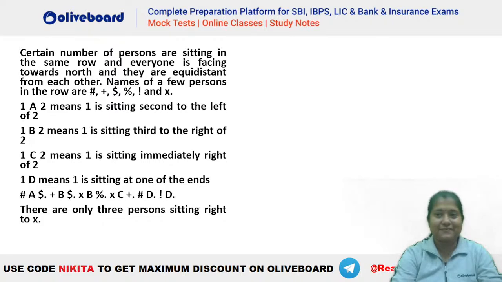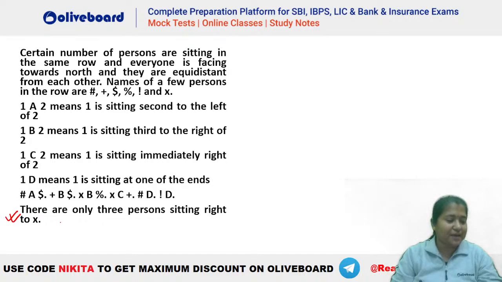Ten persons. Okay, chalo, let's quickly try it out, right? Let's see if the answer is 10 persons here or not. One very important piece of information is given in the last line. So you can see there are only 3 persons sitting to the right of X. This is a very, very important line here, which says that X has to be the person who is fourth from the right end, because there are only 3 persons towards his right.